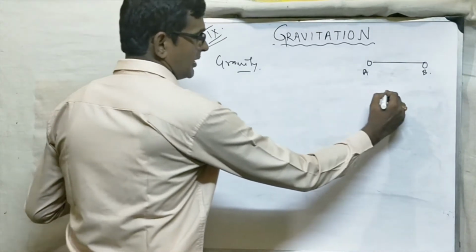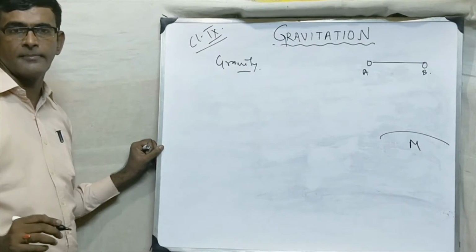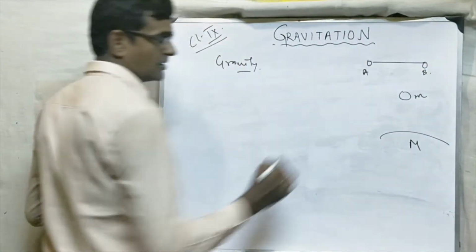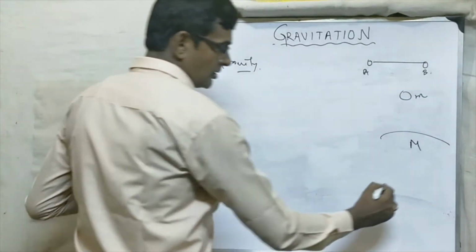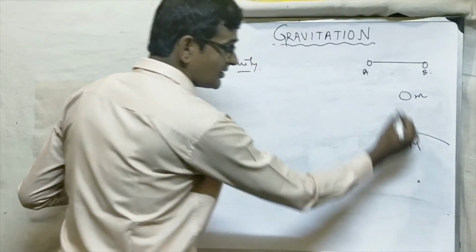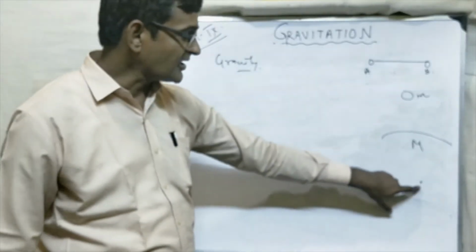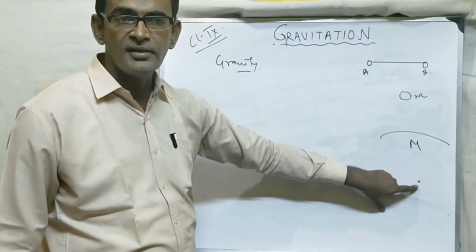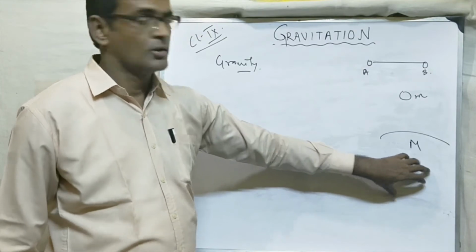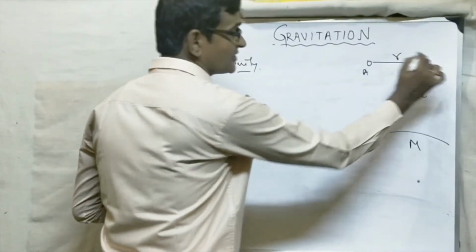Let's see. This is the surface of Earth. Let us take the mass of Earth as M, and I have a small body whose mass I take as m. Now, from where is the attracting force of the earth originating? The attracting force of the earth is originating from the center. So if I want to know the distance, this is the distance r.